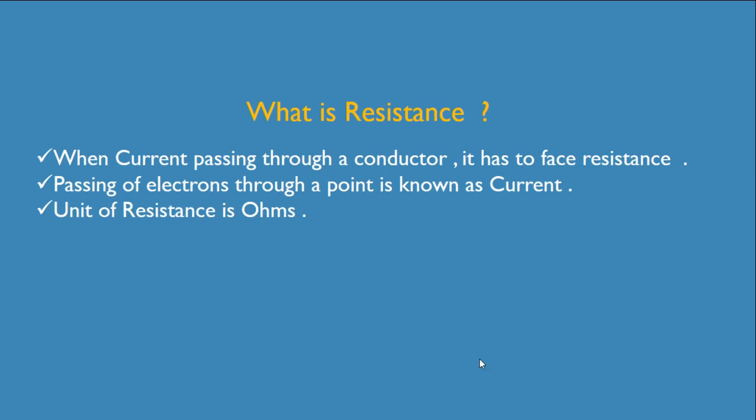What is resistance? When current passes through a conductor, it faces resistance. Passing of electron through a point is known as current. And the unit of resistance is ohm. Ohm is represented by a Greek symbol omega.